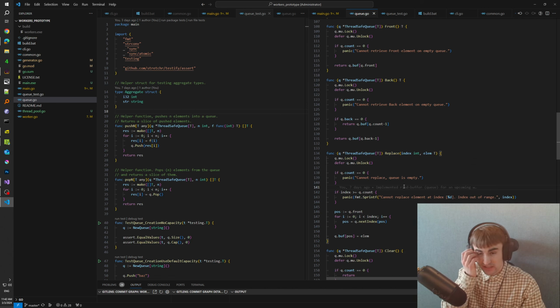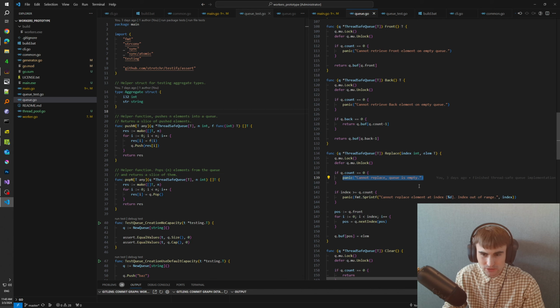Replace is just you provide an index and you provide an element, and what replace does is replace the element at that index in the queue with the element that you specified. And again, there are a couple of conditions here.